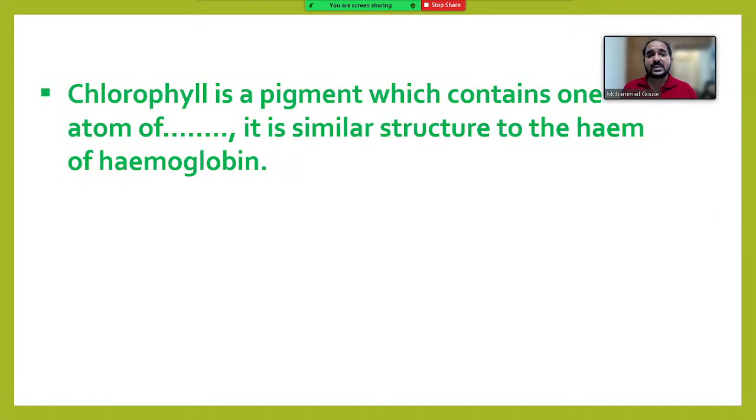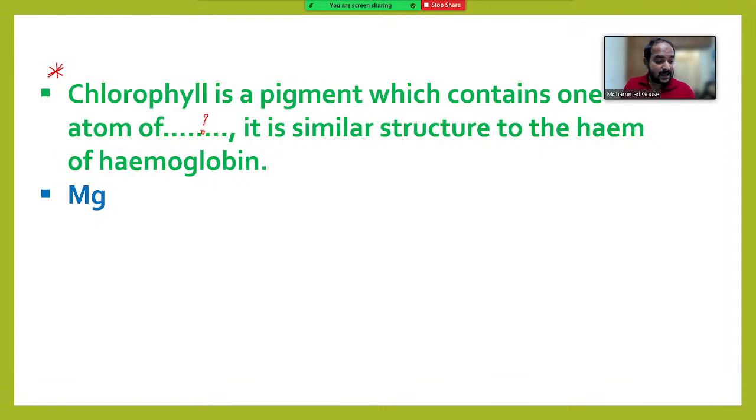Chlorophyll is a pigment which contains one atom of dash. Very important, I said. It is similar in structure to that of heme or hemoglobin. So I have two questions here. First, answer this: chlorophyll is a pigment which contains one atom of dash. Very good.